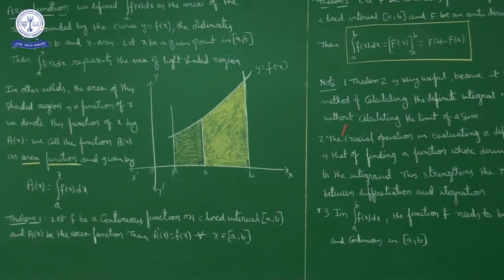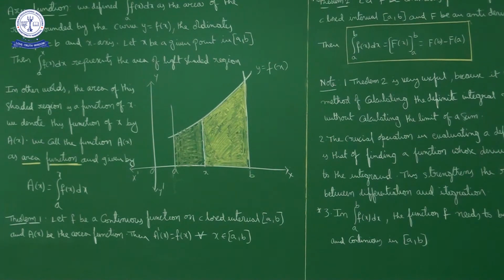Here, either in the first theorem or the second theorem, what we are telling is: f is a continuous function. To find the integral from a to b of f of x dx, the function f needs to be well defined and continuous in the closed interval [a, b].